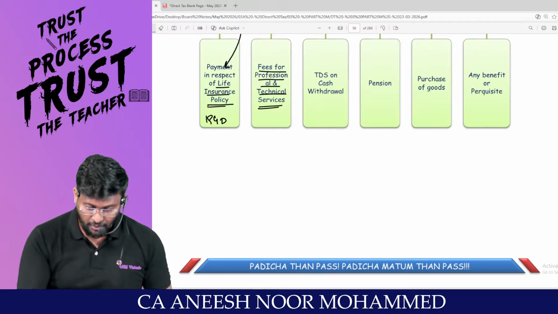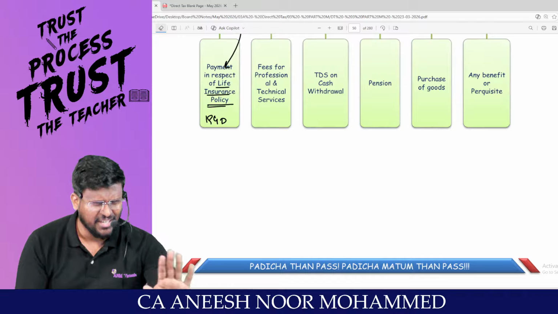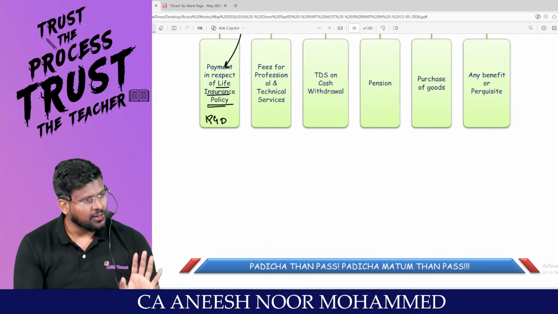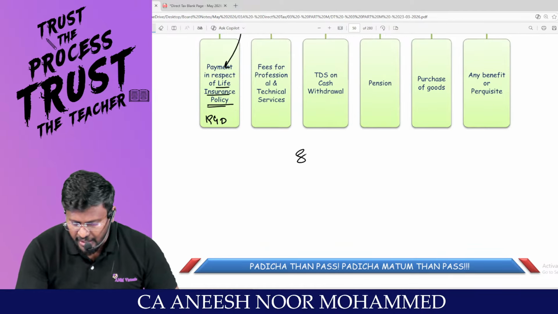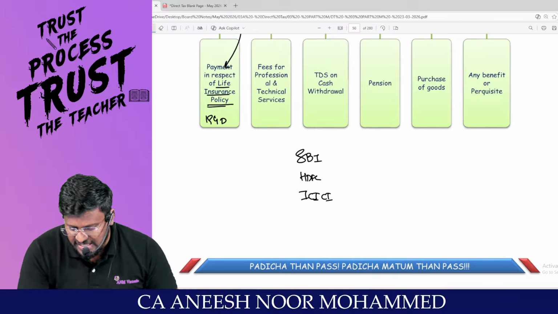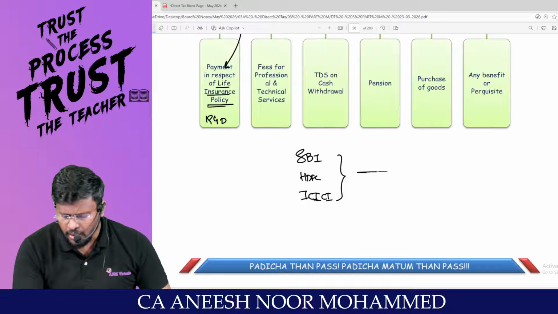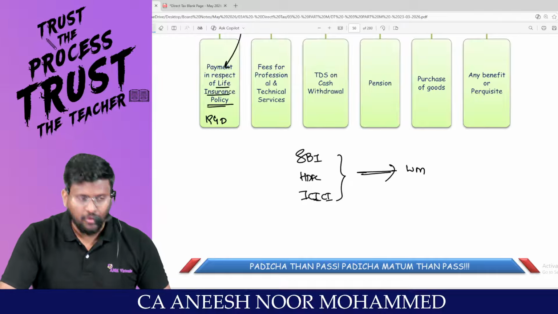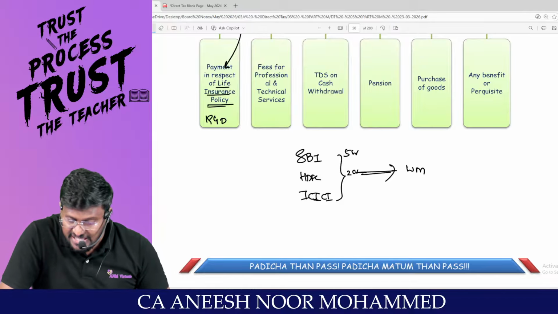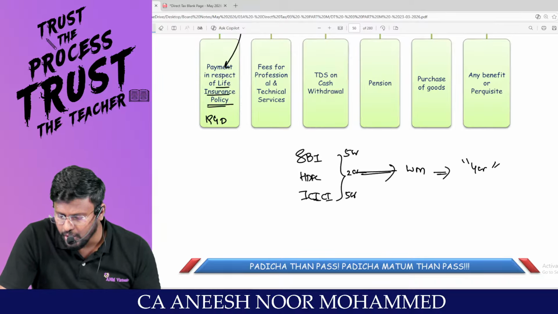Comedy, I will tell you. Very important. For example, after you become a chartered accountant, you are getting 1 crore rupees of fees. What will you do? You will do a lot of things. I don't want the list. I know you will say it for the next 1 hour. You have done all that you want, still you are having a lot of money. Then in SBI, HDFC, ICICI, you will put the money in the bank. Whenever you need, you will withdraw the money. For example, in SBI your 5 crore rupees is there, in HDFC 2 crore rupees, in ICICI another 5 crore rupees. You suddenly need 4 crore rupees and you are withdrawing from the bank.